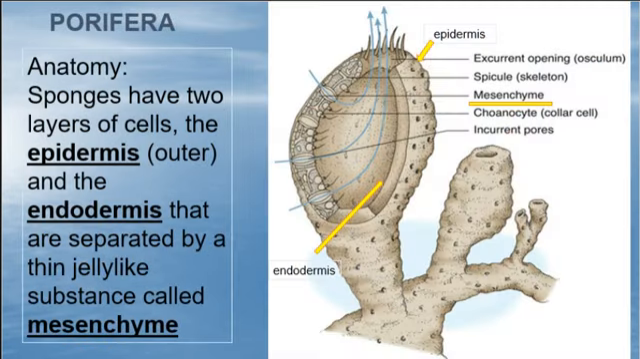They have two layers of cells. The epidermis is the outer, and the endodermis, and they are separated by a jelly-like substance called mesenchyme. We're going to get that at the end. We're going to label that, so don't worry about it right now. You see what happens here with those pores on the side.